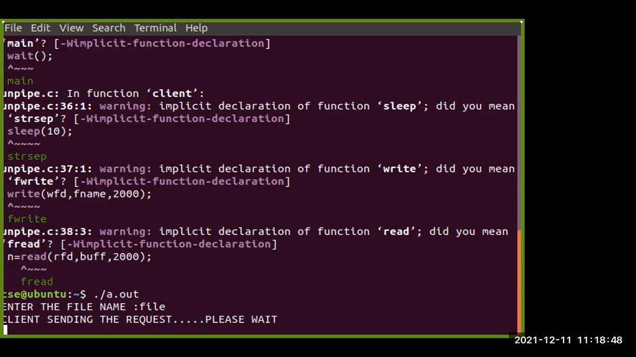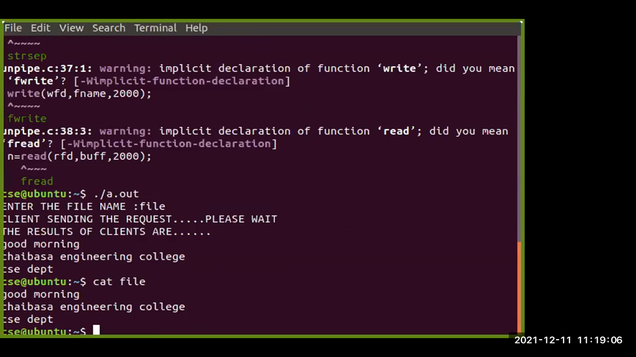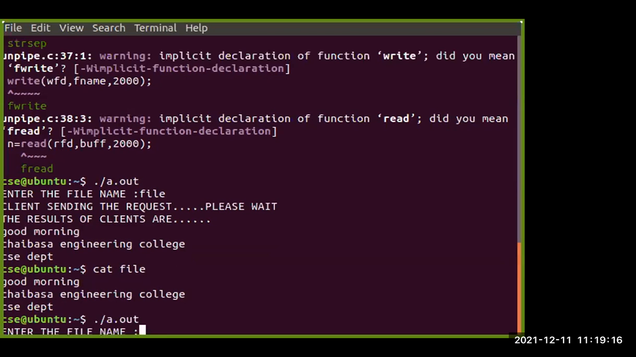Okay, so let us check whether the request was correct or not. We can see that after some waiting, there are some requests and the values we are getting, that is good morning Chavasini College CC department. So this file, the value, we can see that these are the result, the same things we have written in the particular file. So cat file, if I do that, the same things we are getting here, respective the value whatever we have put here. So the request that has been sent there is correct.